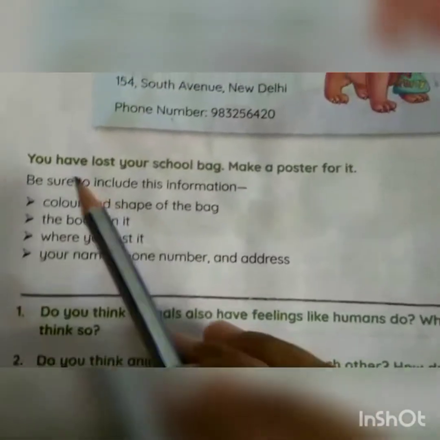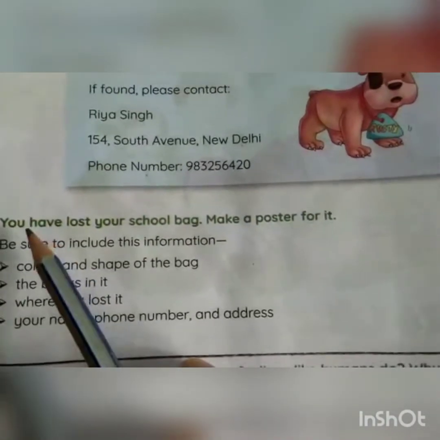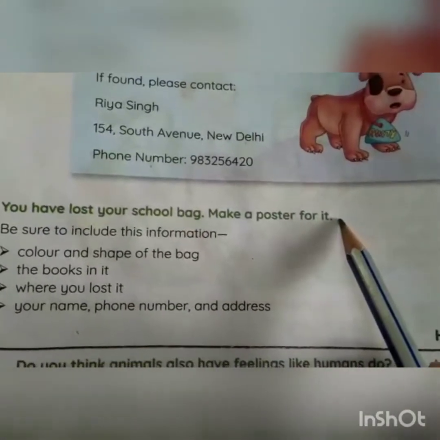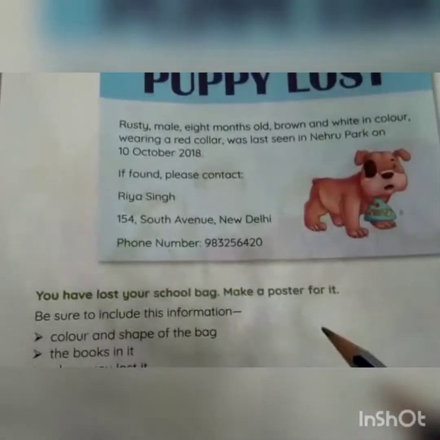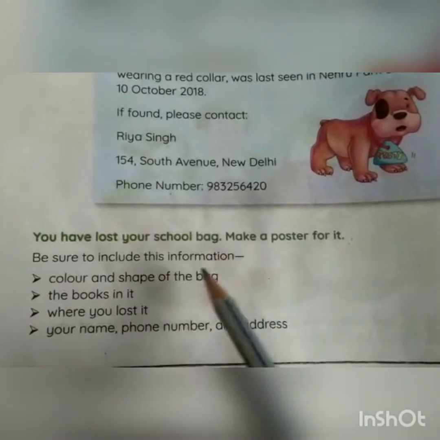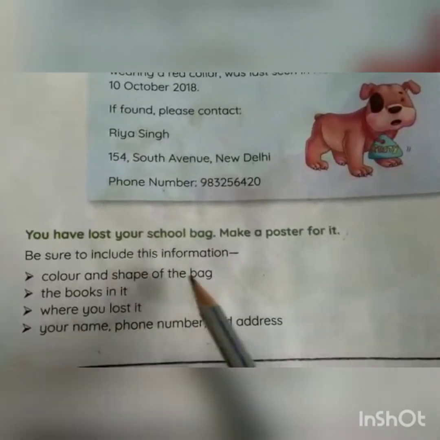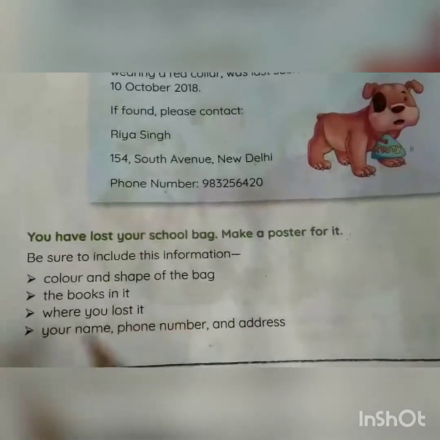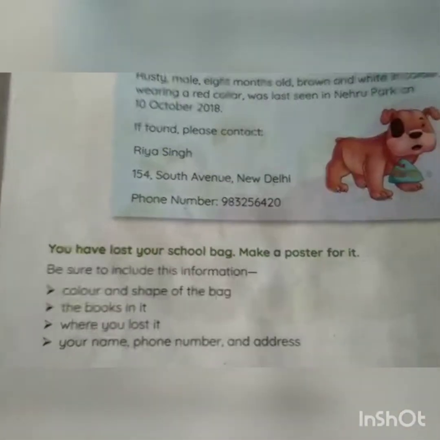The same way you have to make a poster if you have lost your school bag. Make a poster for it. You can do this in your homework book, children. Be sure to include this information. You have to include all this information when you are making a poster. Color and shape of the bag, the books in it, where you lost it, your name, phone number, and address. This all you have to include.